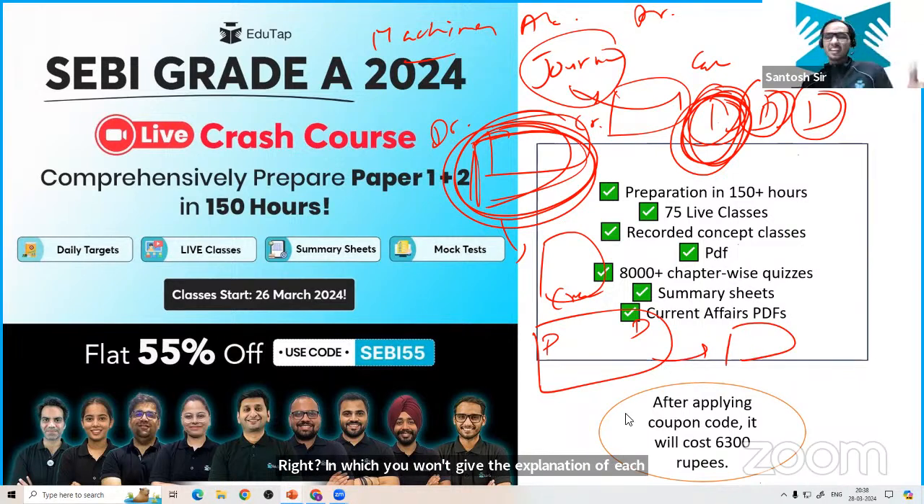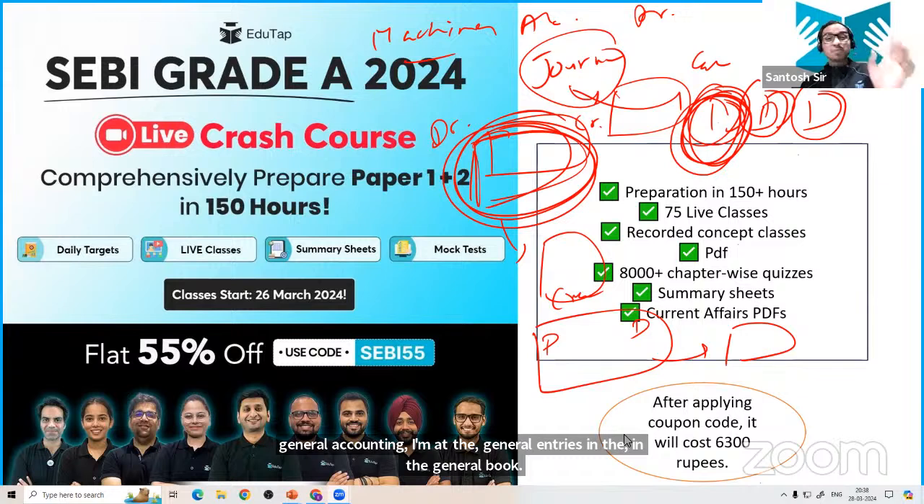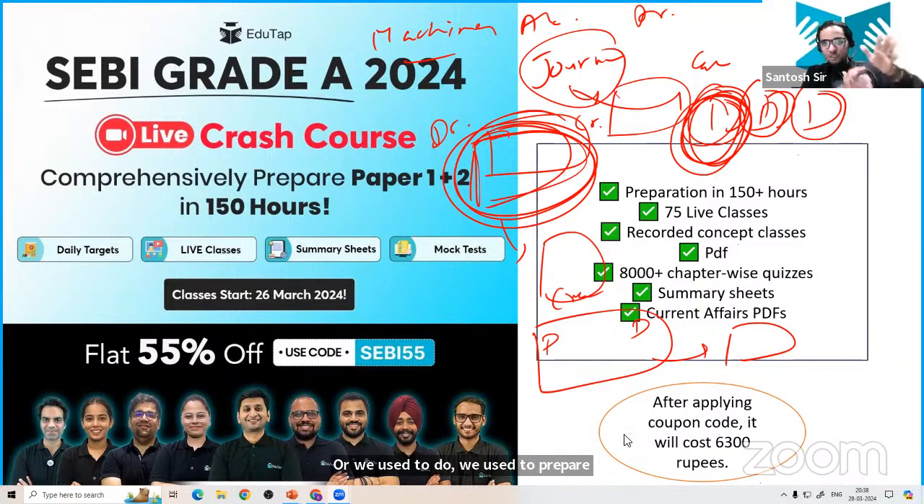But sub ledger is not very important from the examination point of view and from the practice point of view as well. I'm telling you from the practical point of view too. When I used to prepare the accounts, we did general entries in the general book, or prepared subsidiary books, a separate cash book and purchase book, and we prepared the ledger account. We didn't prepare the sub ledgers.